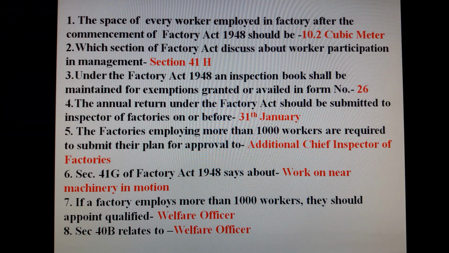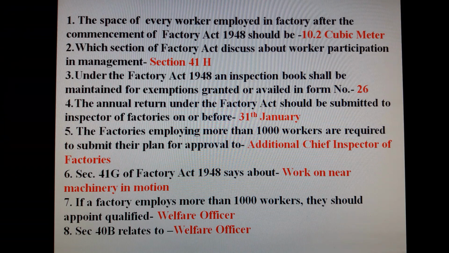Question number 1. The space of every worker employed in factory after the commencement of Factory Act 1948 should be 10.2 cubic meter. Question number 2. Which section of Factory Act discuss about worker participation in management? Section 41H.